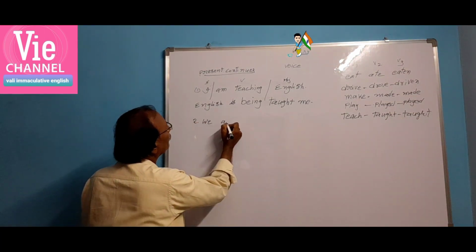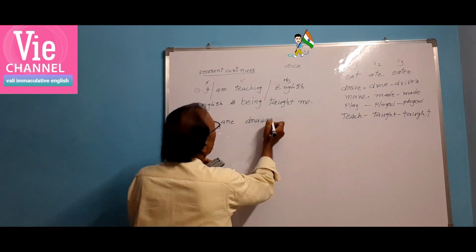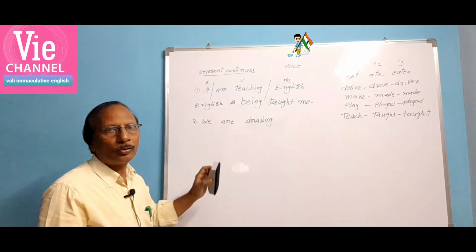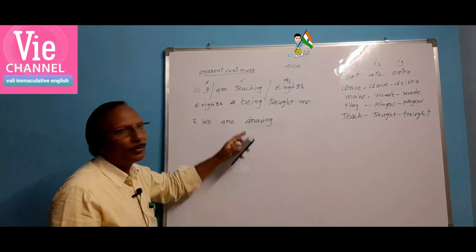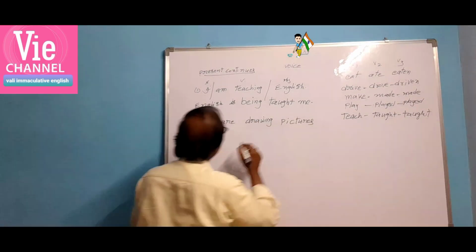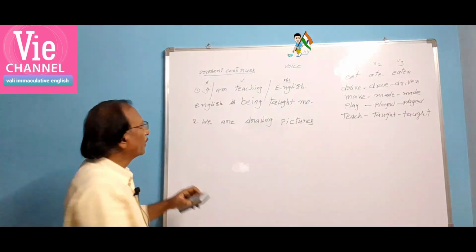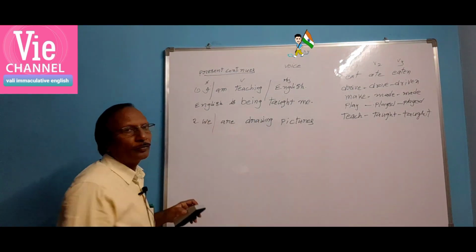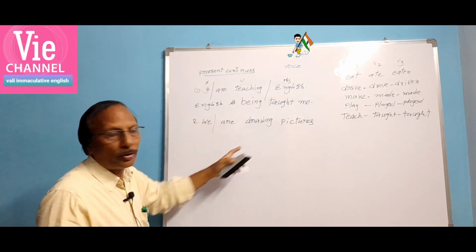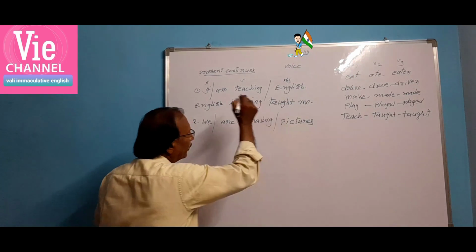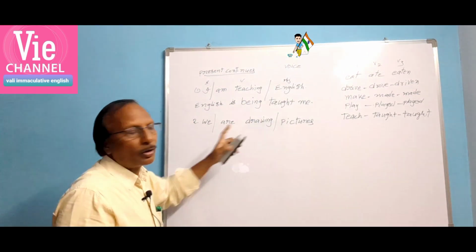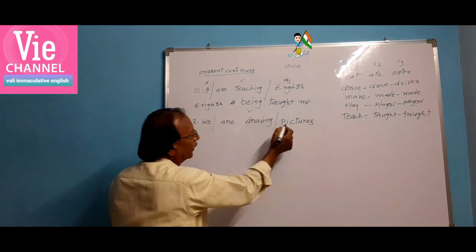In the same way, let us take another sentence. We are drawing. Does it give any sense? Some sense only. We are drawing. Subject and verb are there. There is no object. So, we are drawing pictures. Let us divide the sentence into three parts. The first part of the sentence is the subject, we, and then are drawing together we have to take as the verb. Helping verb plus main verb together we call the verb here, and then the object.